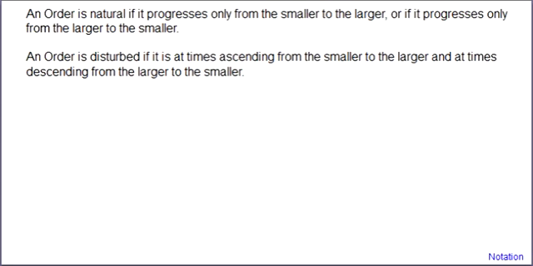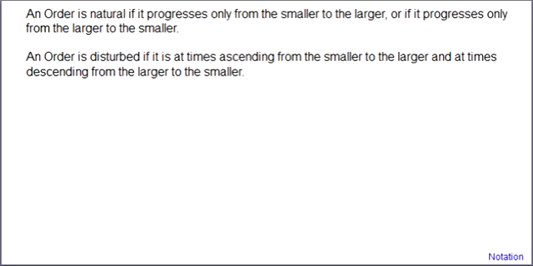And if the latter is the case, the series is called disturbed, because in the same series you find sections where the quantities ascend from the smaller to the larger, and in another section of the series it descends again, from the larger to the smaller, or the other way around. And this is how he divides the two types of series.